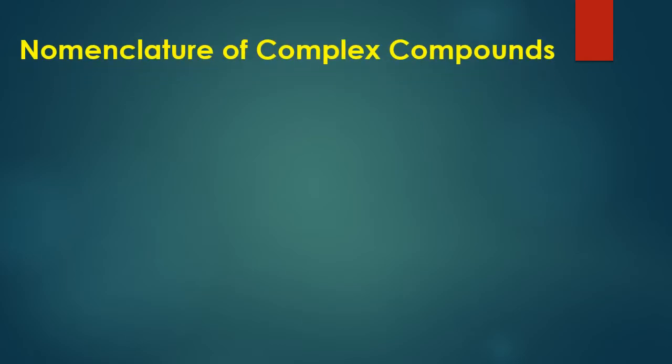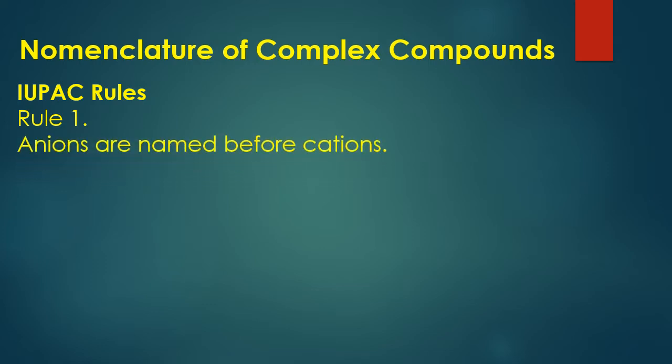Students, today we are going to discuss the nomenclature of complex compounds. You know that complex compounds are those which have transition elements in different oxidation states. IUPAC rules. Rule number 1: anions are named before cations.